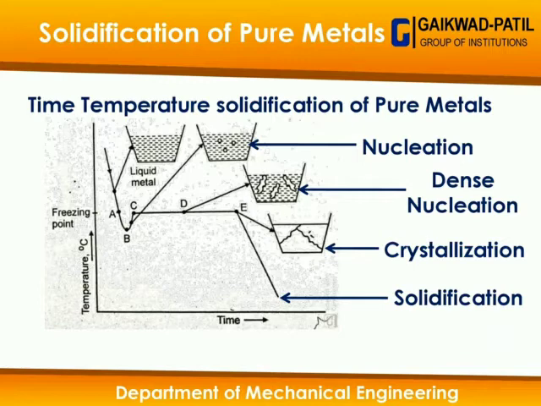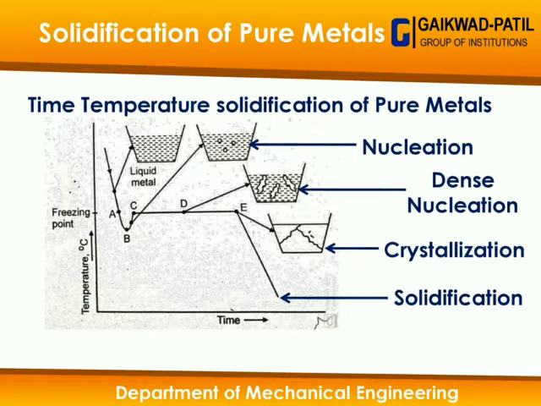Those particles we call a nucleus. When the nucleus forms, it constantly dissipates its heat into the surrounding molten metal, which causes an increase in the temperature of the molten metal and nucleus. So the sharp rise of the temperature can be observed in the diagram from point B to point C.